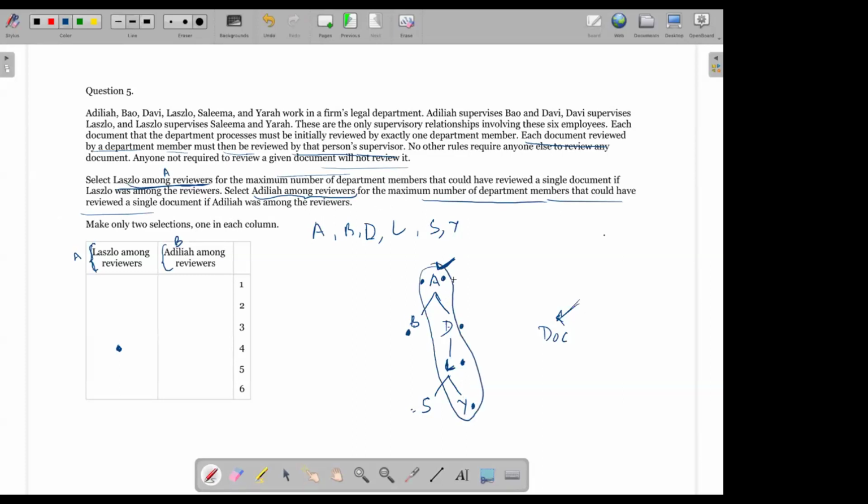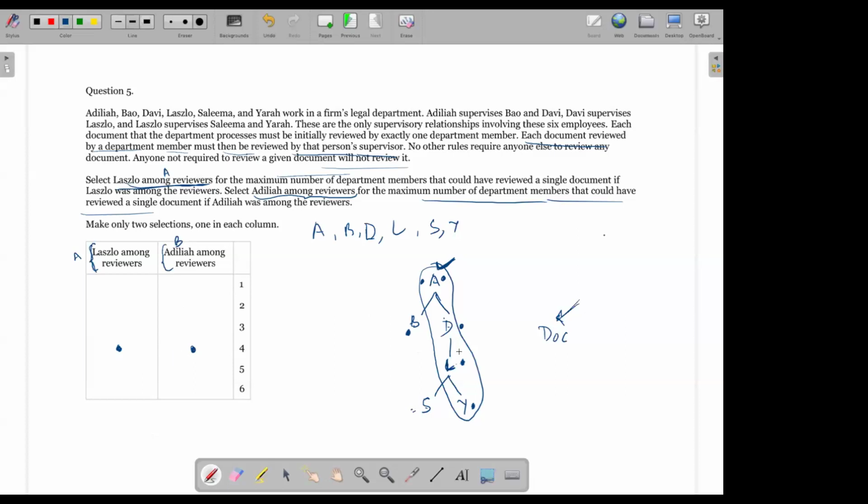Either these 4 could have reviewed it, right? Or A, D, L, S could have. So again, there are 4 as the maximum number of people who could have reviewed. And that is why my answer over here is also 4. Right? So I'm going to select 4 for both of them.